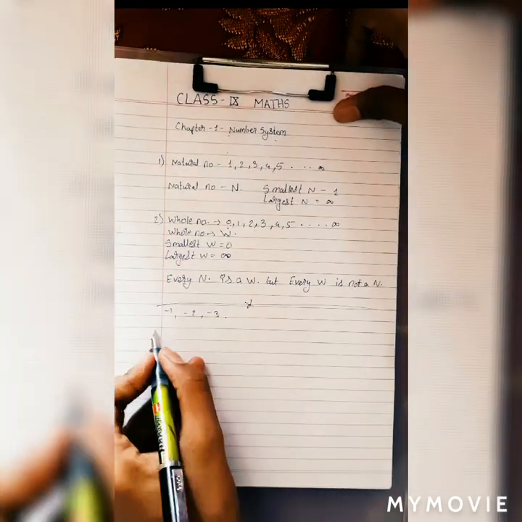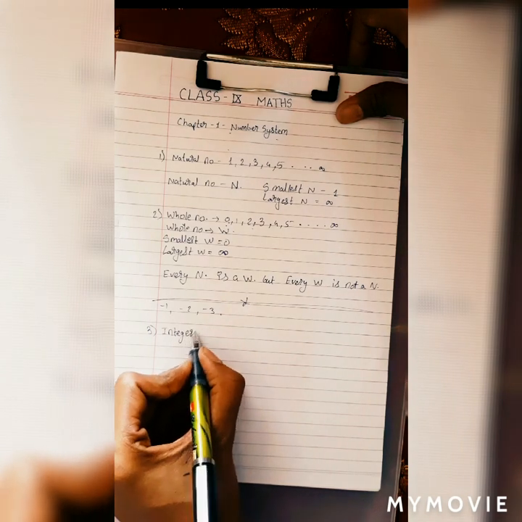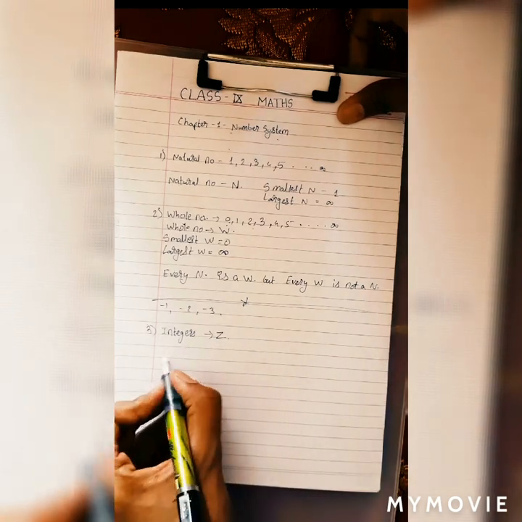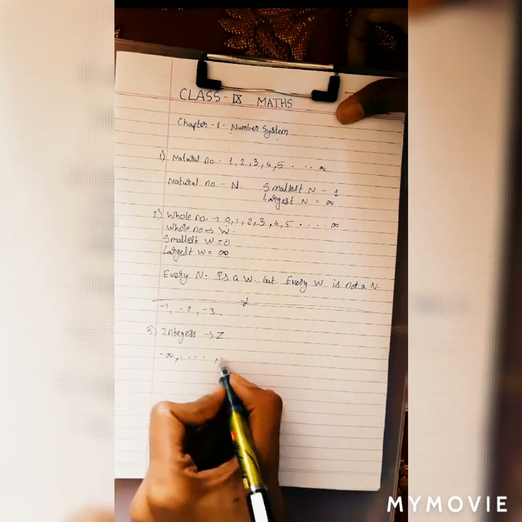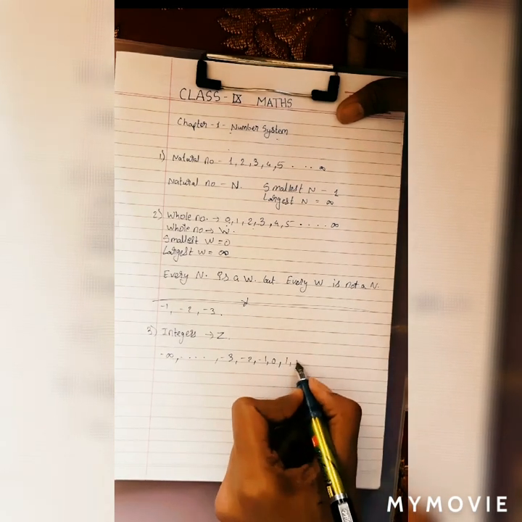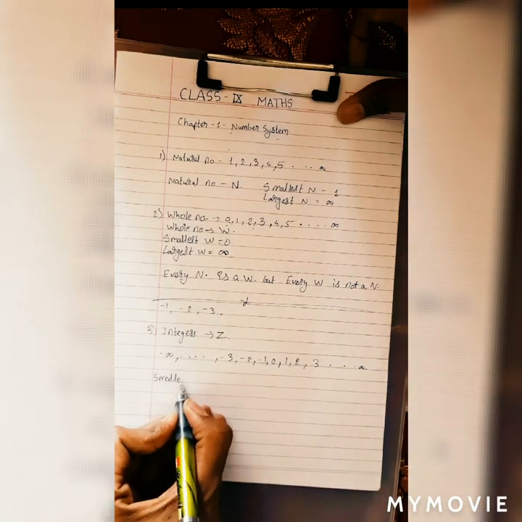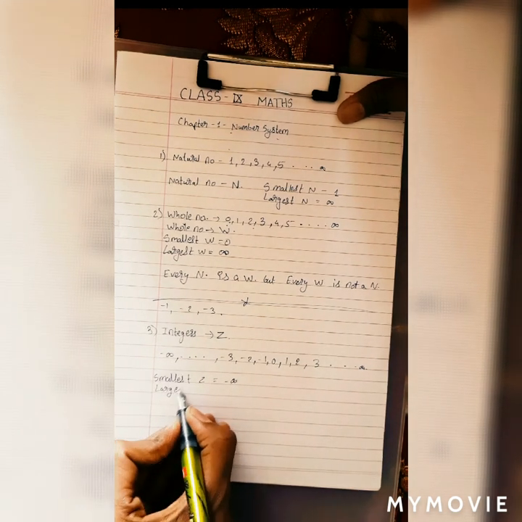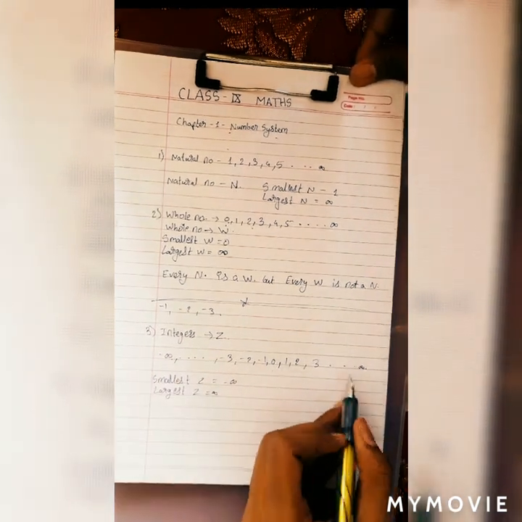So to represent the negative numbers, we have the third set of numbers which is called integers, and it is represented by the capital letter Z. The integers have the negative numbers, like it starts from -infinity, -3, -2, -1, 0, and it has the positive numbers too, like 1, 2, 3, up till infinity. So the smallest integer is -infinity, and the largest integer is plus infinity. As you can see that it has all the negative numbers and all the positive numbers.